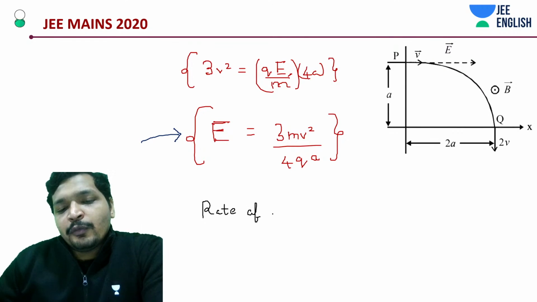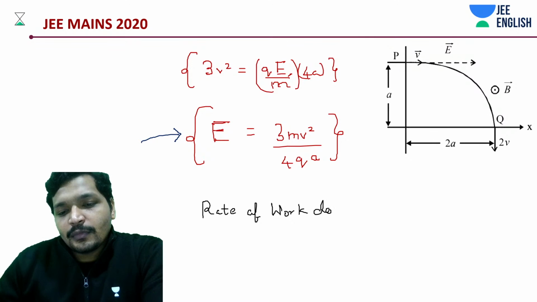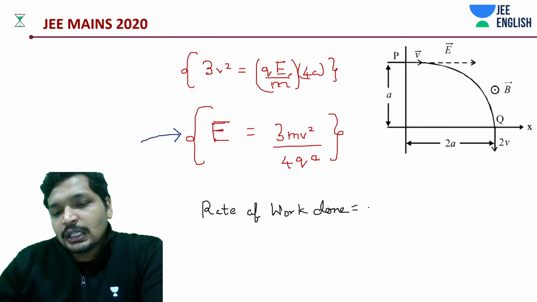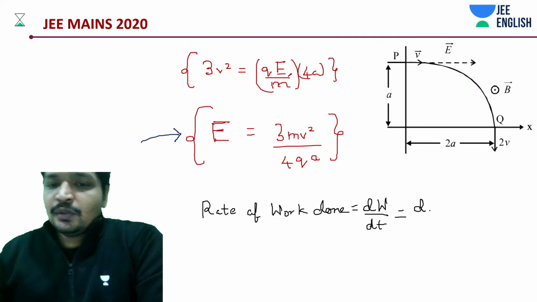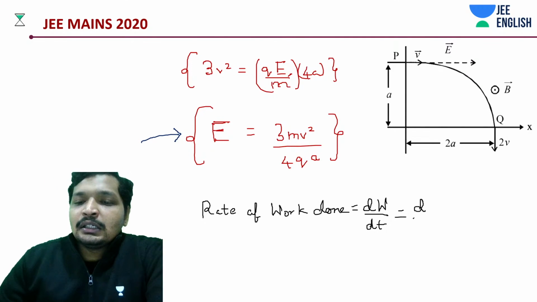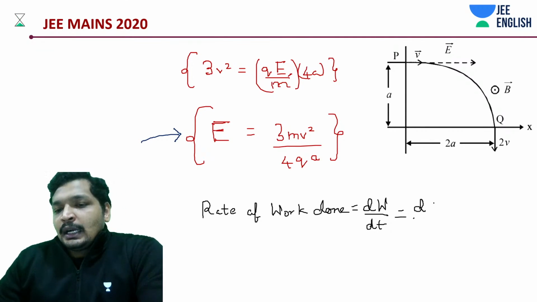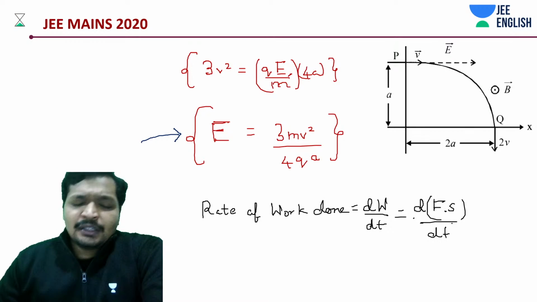It is dW by dt, and it is supposed to be F into displacement divided by time, I mean differentiating it with time.